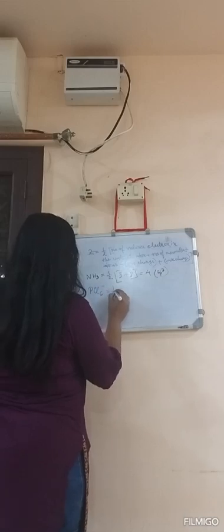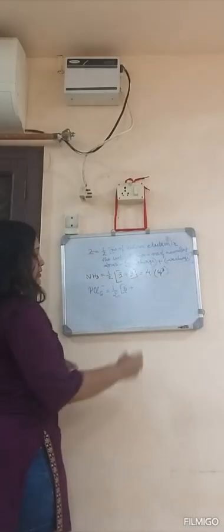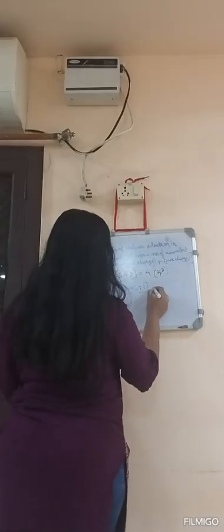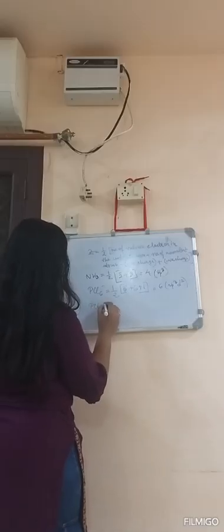Now the next one I will talk about, that is PCl6 minus. Half into, here in phosphorus, what is the valence electrons in the central atom? 5. How many monovalent atoms are there? 6. Now what I told, if negative charge is there, we have to add it. Then what will it come? 5 plus 6, 11 plus 1, 12 by 2, it will come 6. Steric number 6 means what? sp3d2. Octahedral.